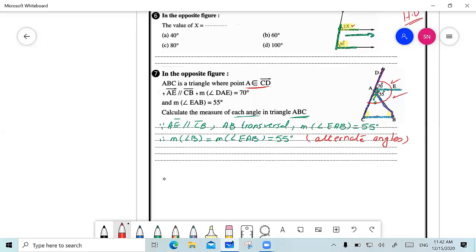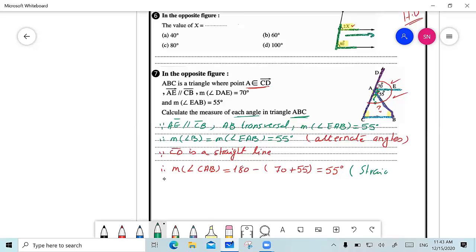I have two of them, so it's easy to find the third one. So I'm going to write that since CD is a straight line, therefore, measure of angle CAB equals 180 minus, open a bracket, 70 plus 55, which is equal to 55 degrees. And I must write that the reason is that this angle is a straight angle.